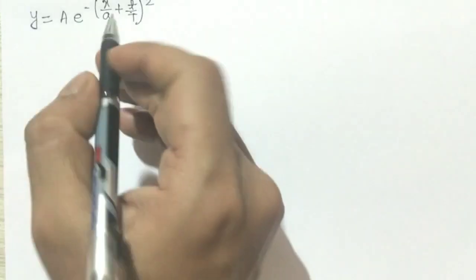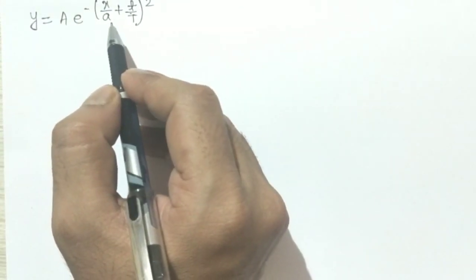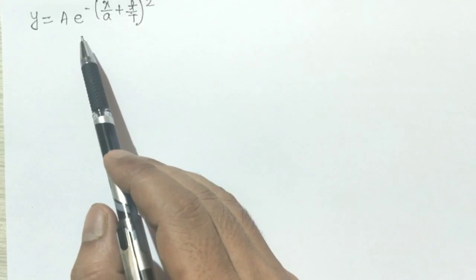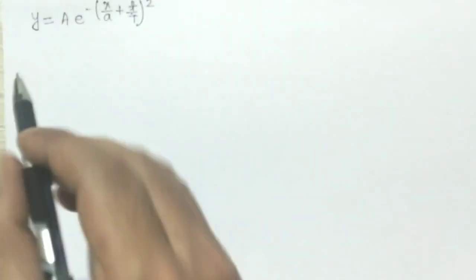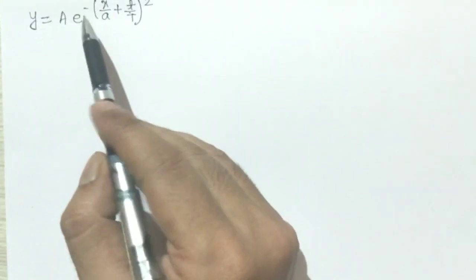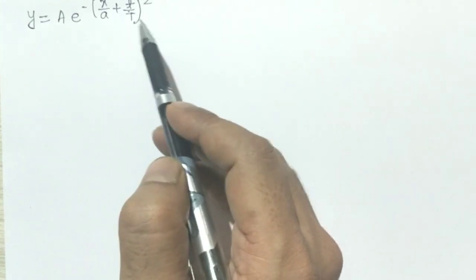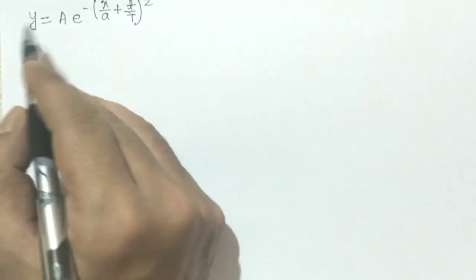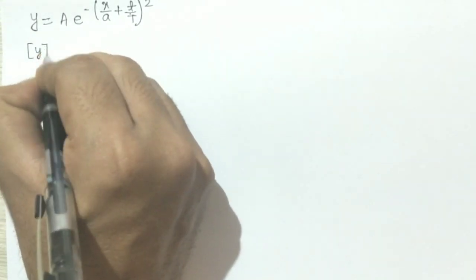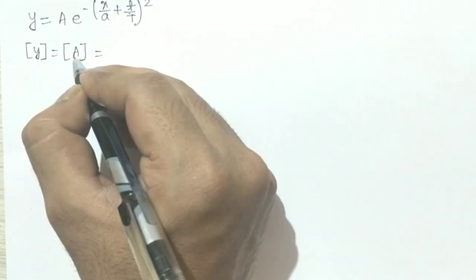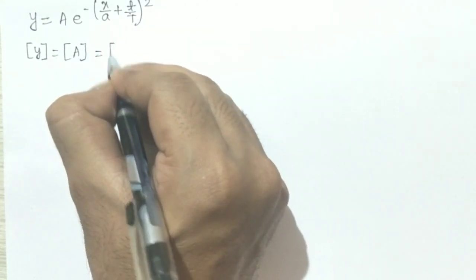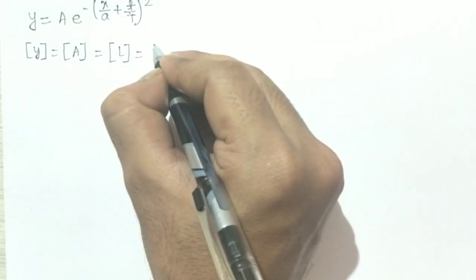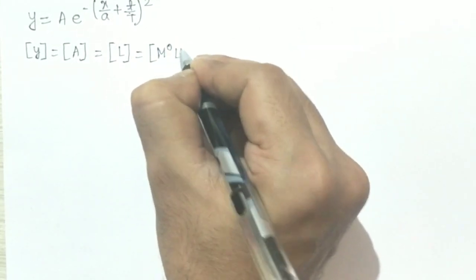So this is the equation of the traveling wave given on the string. In the A part of the question, they are asking the dimension of capital A, small a and capital T. As we know, the dimension of an exponential is 0. Therefore, the dimension of the left hand side, that is the dimension of y, will be the same as the dimension of A. And y is displacement here, displacement of the particle, and we know that displacement we measure in length. So this will be L, or we can also write this in this form, M0 L1 T0.